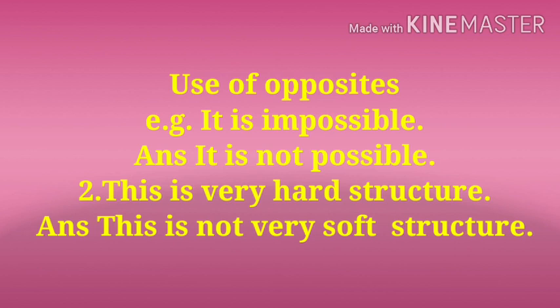Meaning is not changed. Example: this is very hard structure. Answer: this is not very soft structure. Here, hard. Opposite of hard, soft. We used the opposite of hard with not. Not soft means hard. Hard means not soft. So the answer is, this is not very soft structure. It means by using opposites, we can make affirmative into negative.